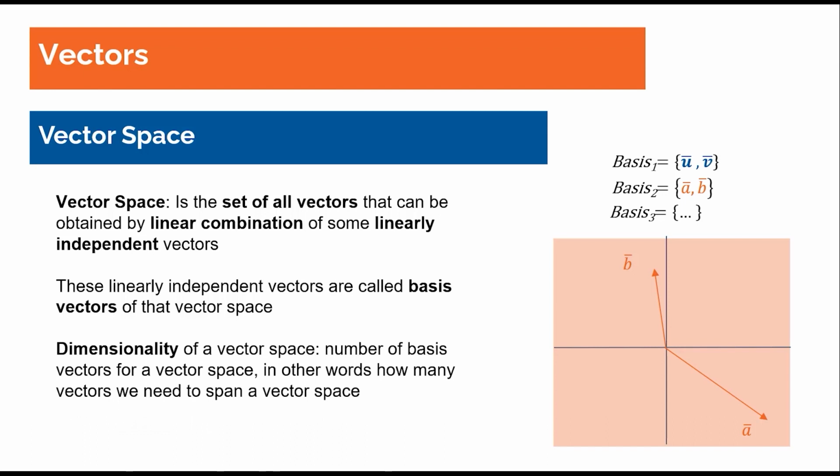So when we have a two-dimensional vector space, we mean that it's a plane with two dimensions, but we also mean that all basis vectors contain two vectors. The reason is that when we have a two-dimensional vector space, we can't have a basis with just one vector, because a single vector spans a line, not a plane. On the other hand, we can't have more than two vectors, because more than two vectors in a two-dimensional plane are not linearly independent. They are linearly dependent. So it doesn't satisfy the definition of vector space. So basis vectors of a two-dimensional vector space always have two vectors.